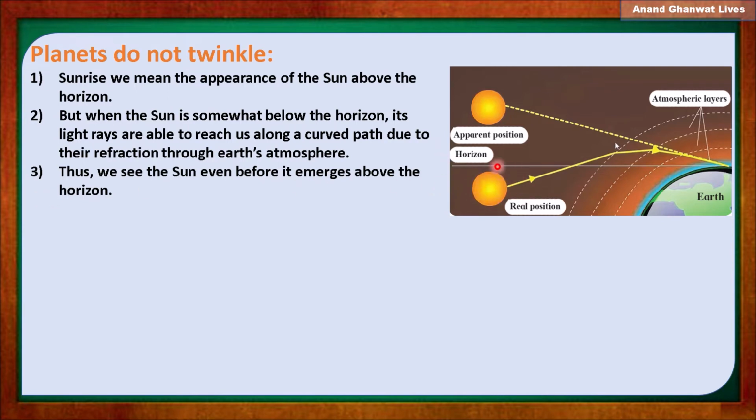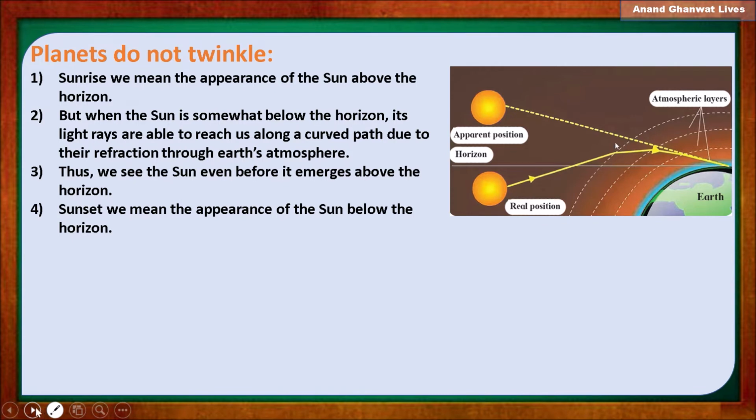Now observe that the sun is not actually up to the horizon, but it appears much above the horizon, because of the change in the refractive index. In the same way, what happens at sunset? At sunset also we mean the apparent position of the sun below the horizon.